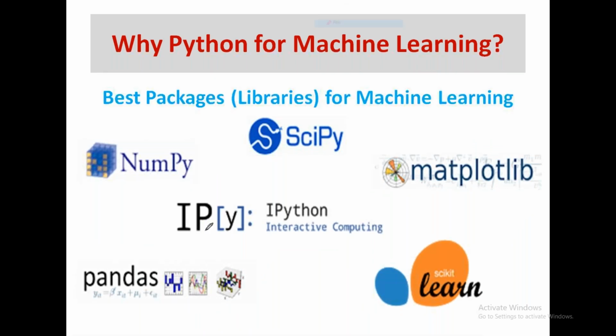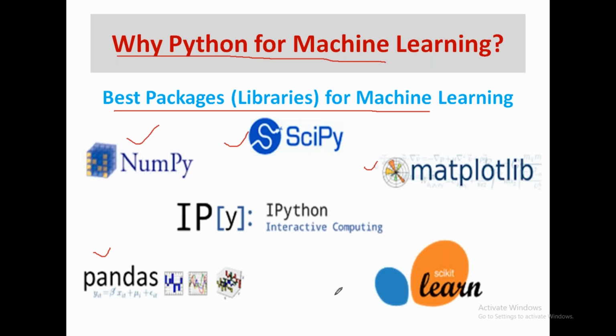You can see here, why Python for machine learning? In this you can see the various best packages or libraries for machine learning. Here you see NumPy, SciPy, Matplotlib, Pandas, Scikit-learn, and so on. These are all various packages that you can use for your machine learning, and we are going to discuss all of them in detail. Packages are nothing but libraries.